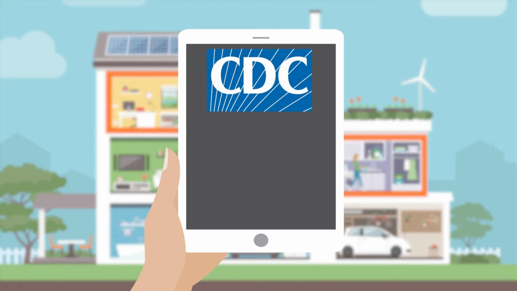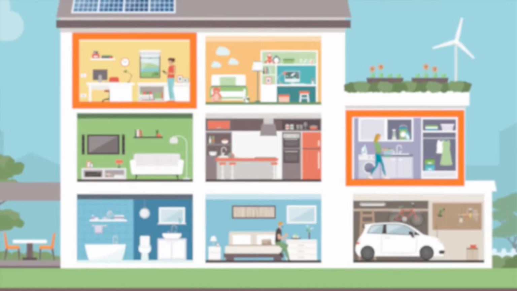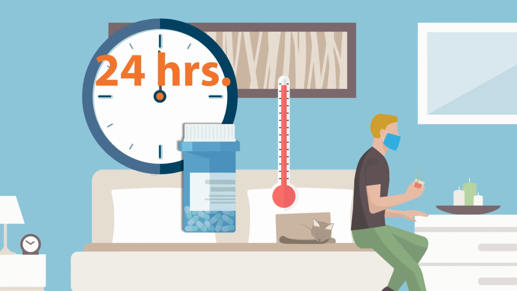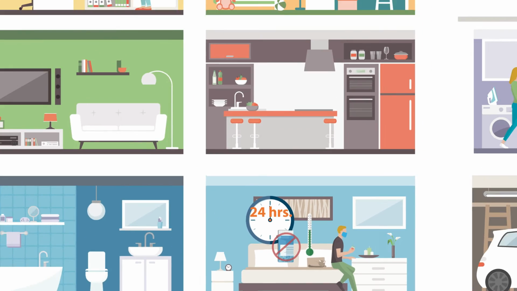This 10-day quarantine is based on CDC studies that show symptomatic and asymptomatic positive cases generally stop spreading the live virus after 10 days. In order to be released from quarantine, you must be fever-free and experience an improvement in your symptoms without being on fever-reducing medications during the last 24 hours of your 10-day quarantine.